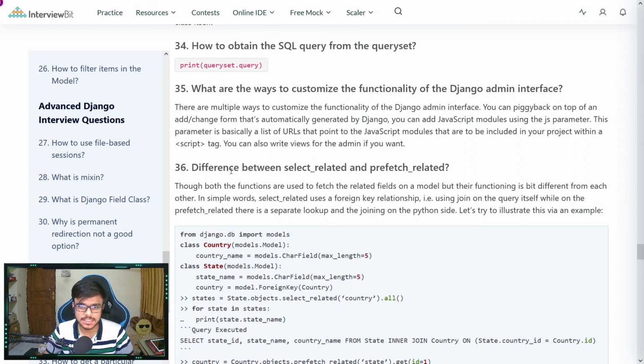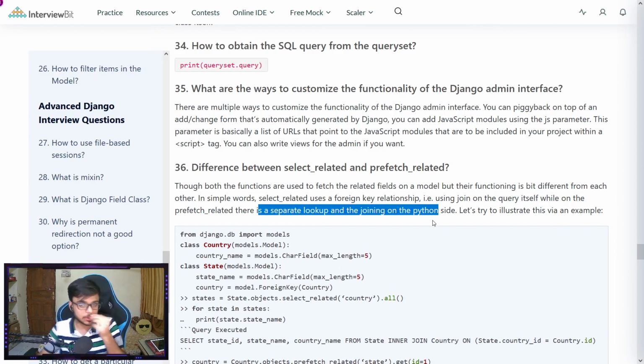Question number 36, difference between select_related and prefetch_related. Both are used to fetch the related fields in the model, but their functioning is slightly different. select_related uses a foreign key relationship, that is, using a join in the query itself, while prefetch_related does a separate lookup and does the joining on the Python side.